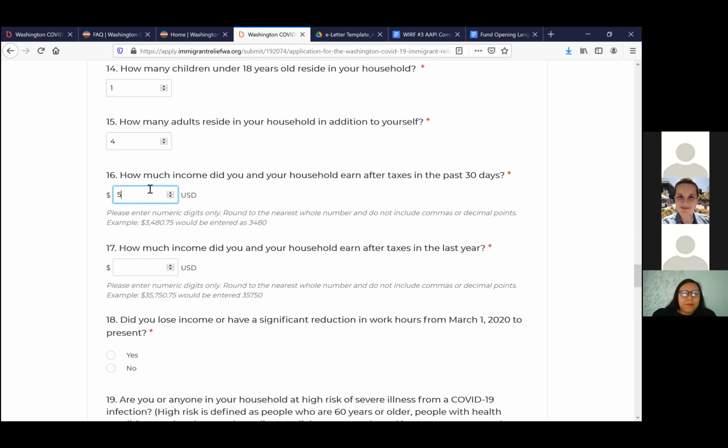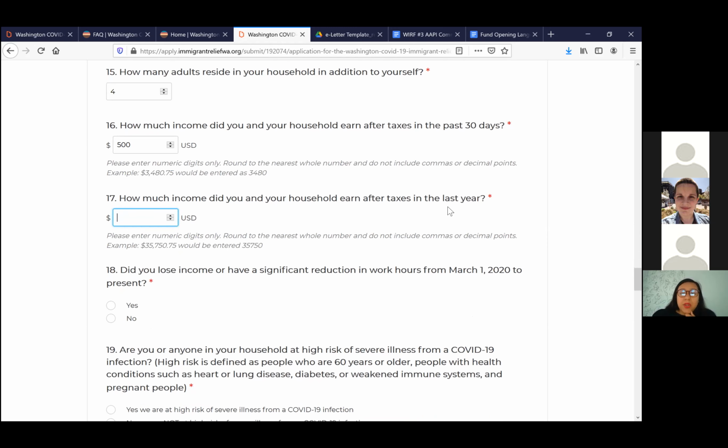Whatever the number is, and then how much income did you and your household earn after taxes in the last year? We can base this off of their income tax, or if they don't file for taxes, we'll have to add up those numbers. And we know that for a lot of our community, income hasn't been steady. So what they made in one month wasn't the income that they made the other one. So we'll just have to really sit with people and ensure that we are, to the best of our ability, coming up with the number.